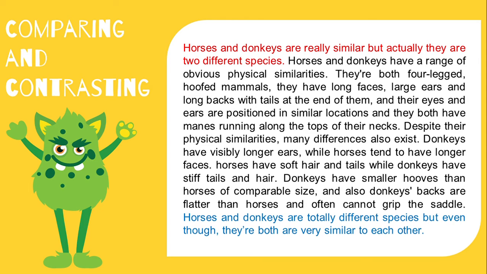Despite their physical similarities, many differences also exist. Donkeys have visibly longer ears, while horses tend to have longer faces. Horses have soft hair and tails, while donkeys have stiff tails and hair. Donkeys have smaller hooves than horses of comparable size, and also donkeys' backs are flatter than horses' and often cannot grip saddles. Horses and donkeys are totally different species, but even though they both are very similar to each other.